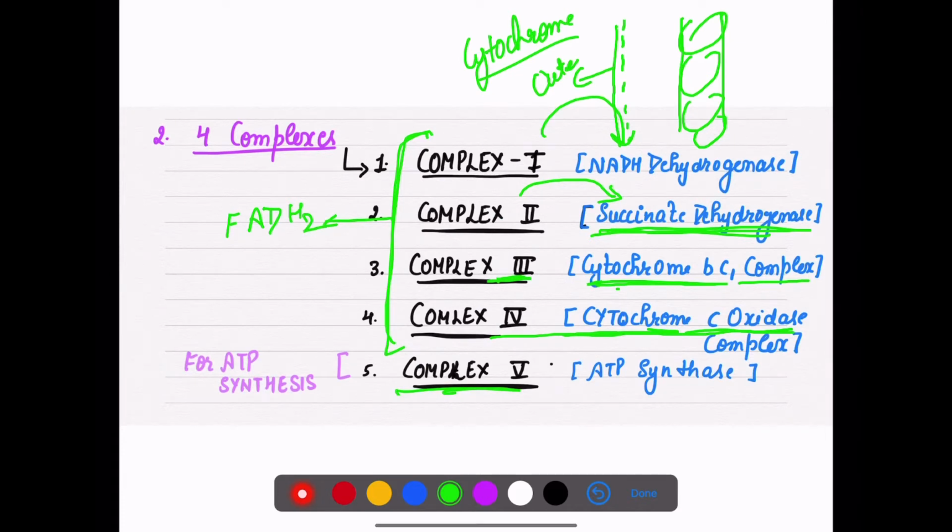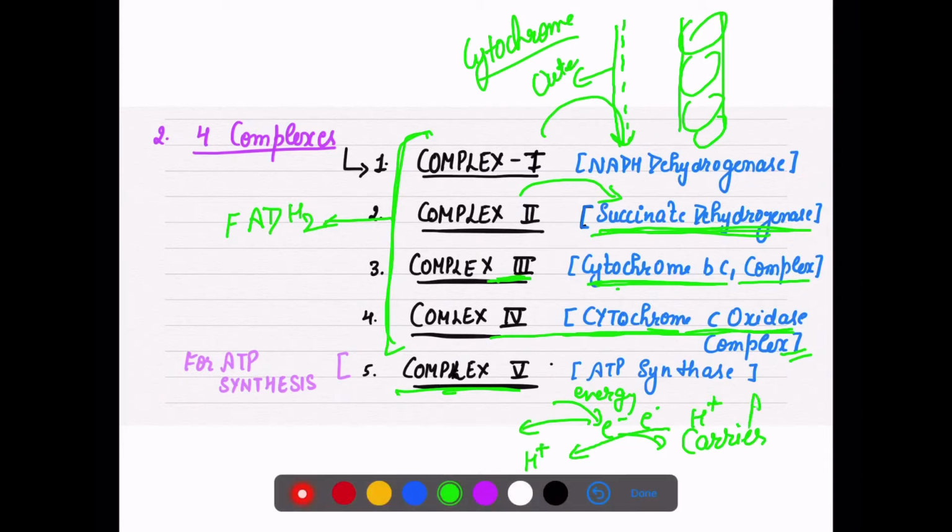Once electrons are passed to these complexes, every time energy is transferred, or you can say an electron is transferred to another carrier, energy is released, and we use that energy to pump protons from the matrix to the inner side.